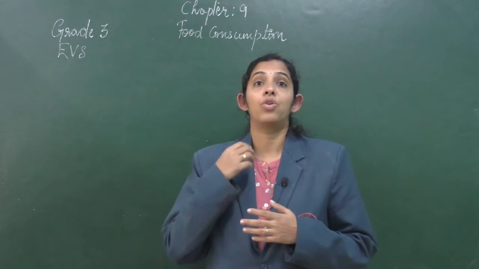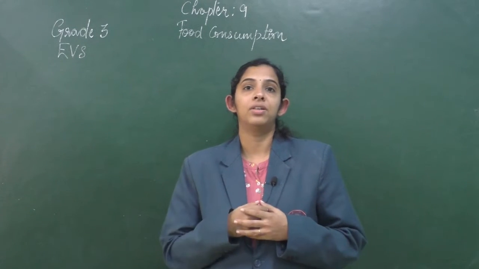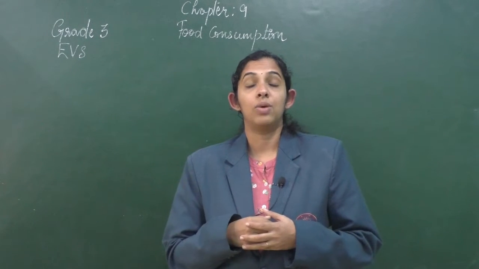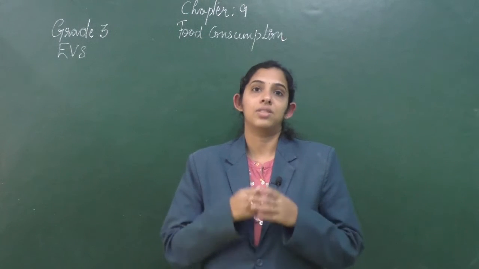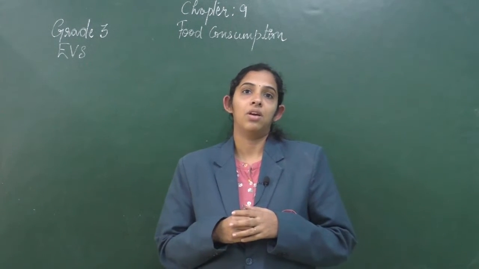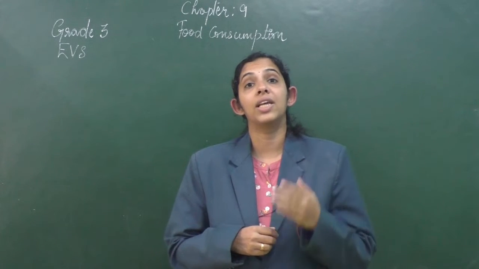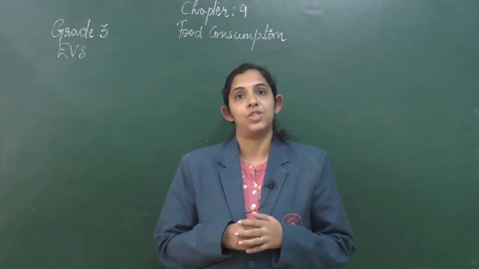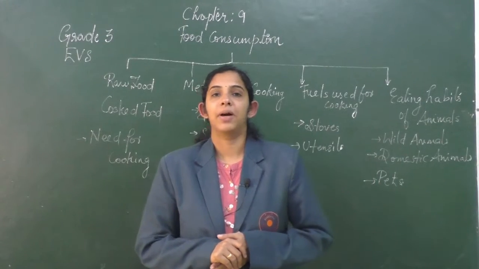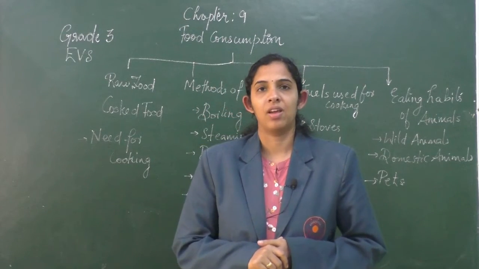We have seen about raw food, cooked food, different methods of cooking, the different fuels used for cooking and the different utensils that we use for cooking. Also we have seen the different eating habits of animals. So let us see the mind map of the chapter, children.